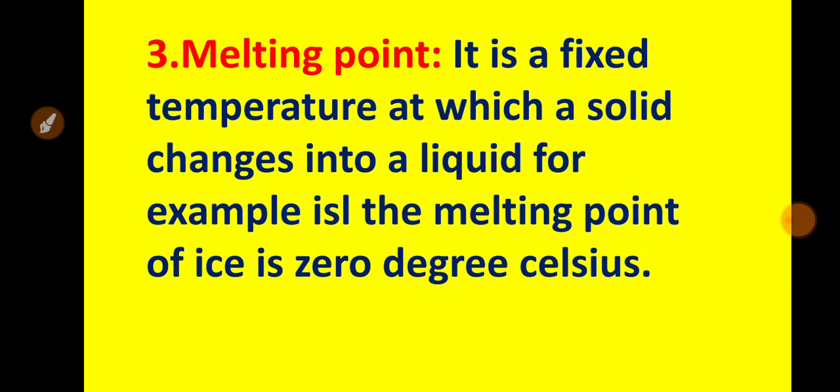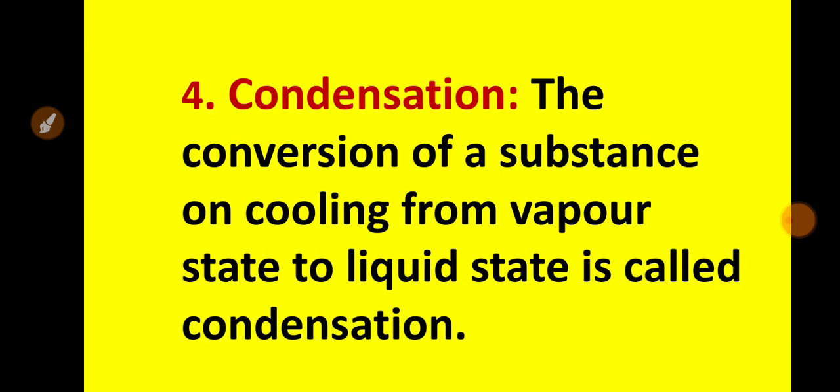Now, next, condensation. The conversion of a substance on cooling from the vapor state to the liquid state is called condensation. From where to where? From the vapor state to the liquid state. When a gaseous substance or vapor substance cools and goes into the liquid state, this process is said to be condensation.